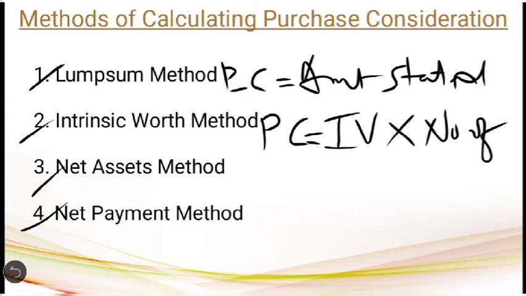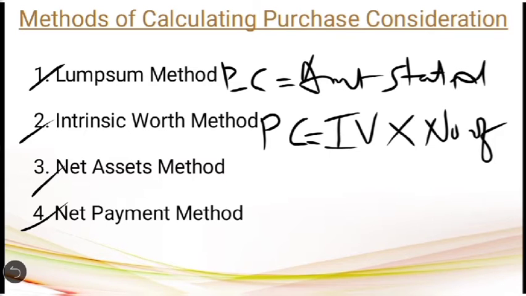Now under the third method, that is the net assets method, we take net assets as the base to calculate the purchase consideration. Now how do we calculate the net assets? Net assets is equal to the total agreed values of all assets taken over minus the total agreed values of all liabilities taken over. The difference, whatever you get, is the net asset, and under the third method the net assets itself is the purchase consideration.